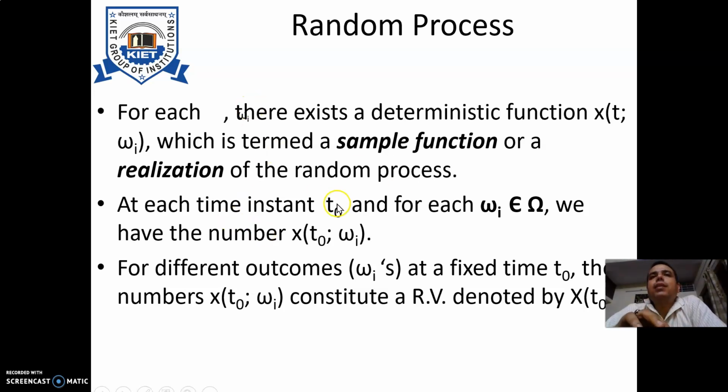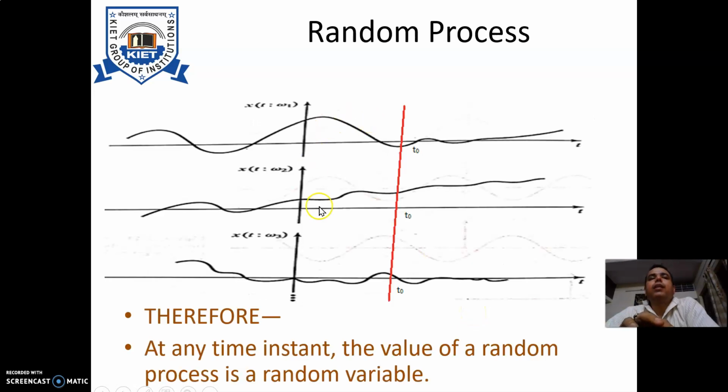So at each time instant t0 and for each omega i belonging to the sample space, we have the number x(t0, omega i). So if I fix an instant t0, that is a particular time instant, and try to find out the value corresponding to each omega i, we will get a set of numbers. For different outcomes at a fixed time instant t0, there will be a set of numbers which we can obtain, and this constitutes a random variable which is denoted by X(t0), which we can show over here.